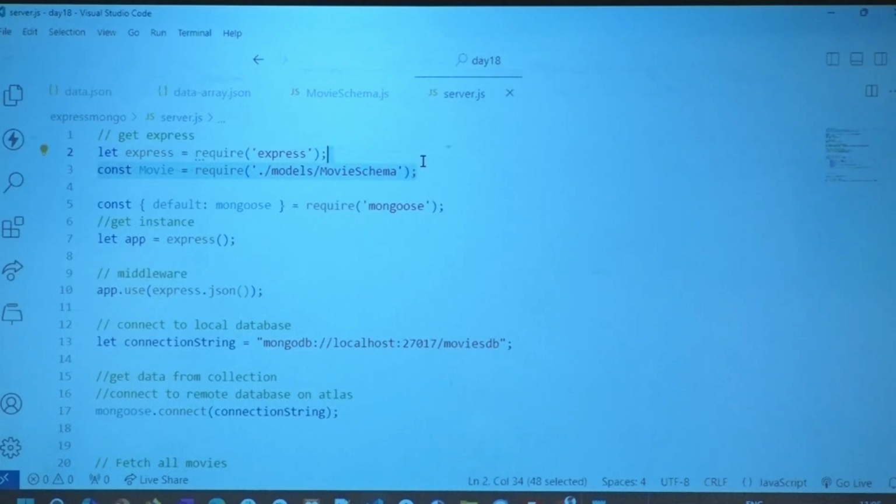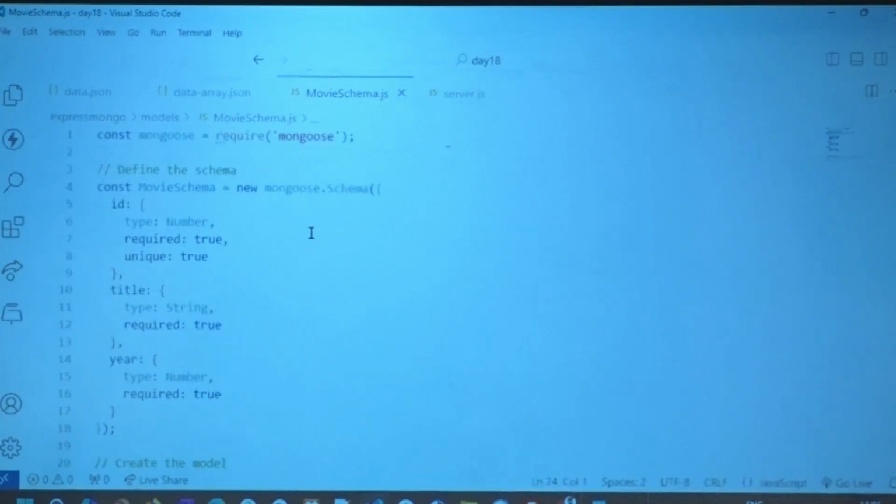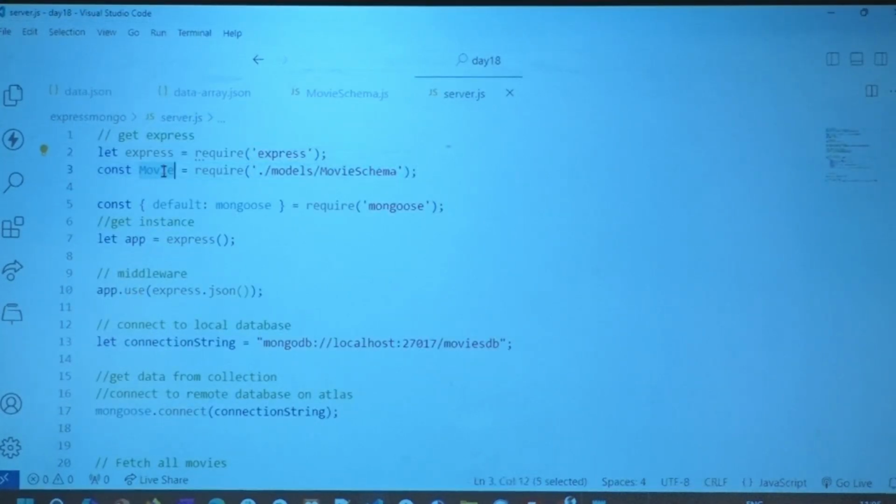I have created a schema for the movies. You see that? It's a very simple schema. Remember in the movies we had an ID, a title and a year. We have already done this earlier. I'm just showing it to you again. I created a schema. I think I didn't share this file. I'll share this file in course material in a minute. So this is the movie schema that I have imported and called it a movie.